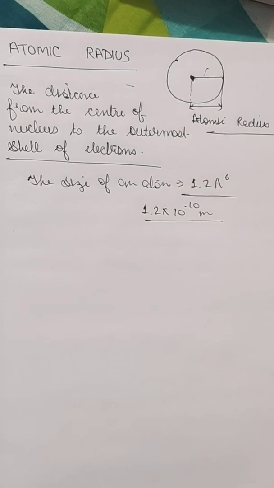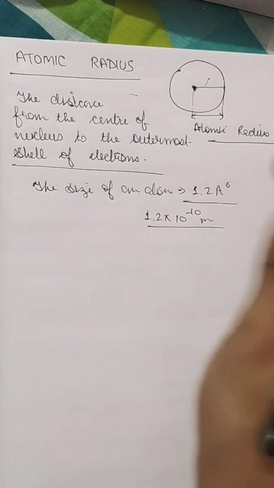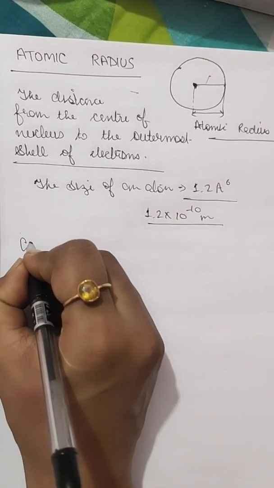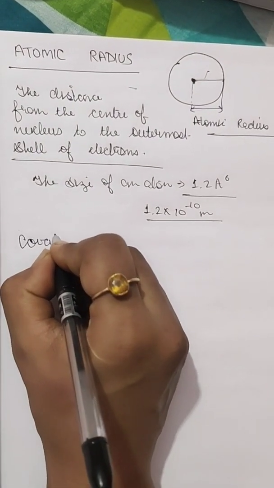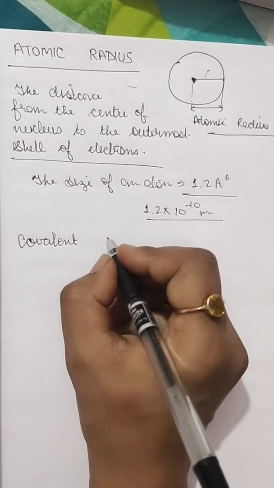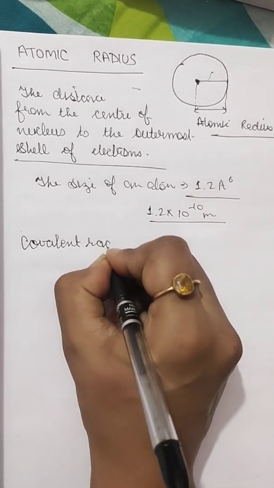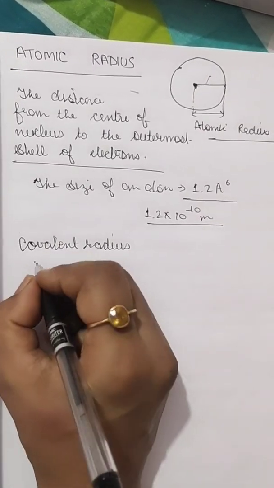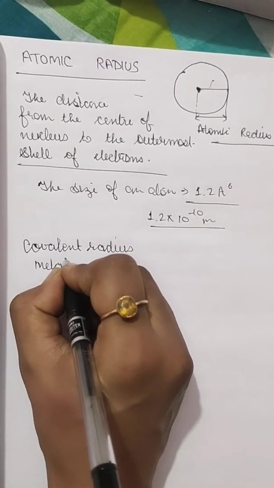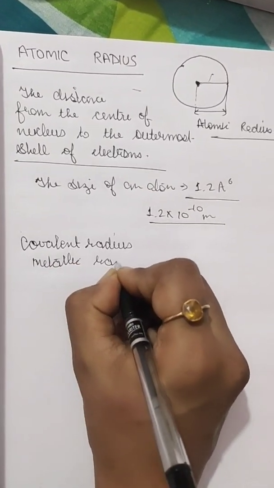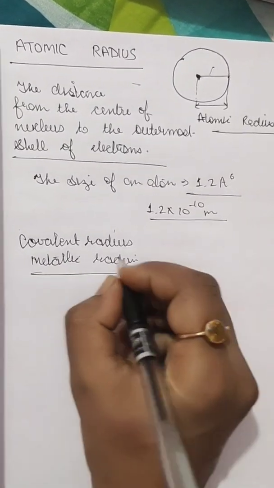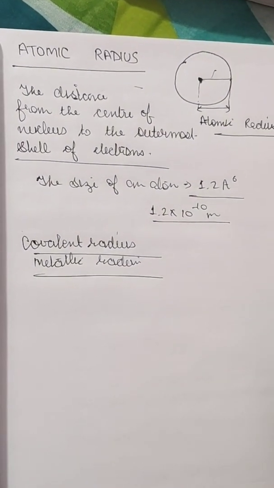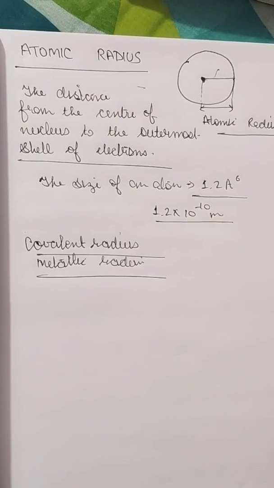Now the atomic radius may be assigned different names. We can call it the covalent radius, or we can call it the metallic radius. So the covalent radius is what? It is 1/2 of the distance between the nuclei of two covalently bonded atoms.